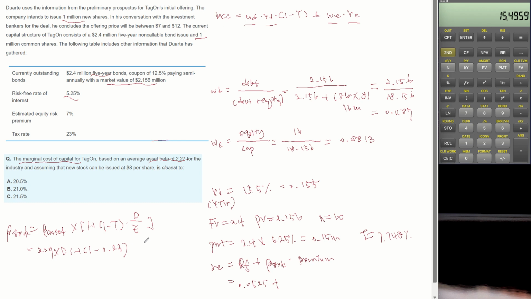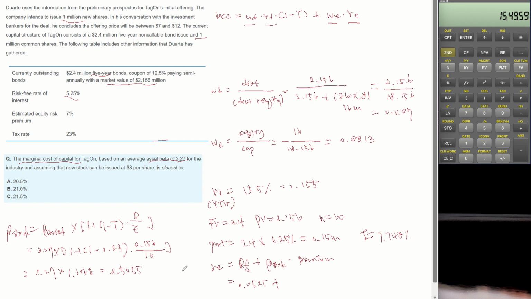multiplied by debt market value, which is 2.156, and equity is 16. Then it becomes 2.27 multiplied by 1.1038. Then beta of stock becomes 2.5055.